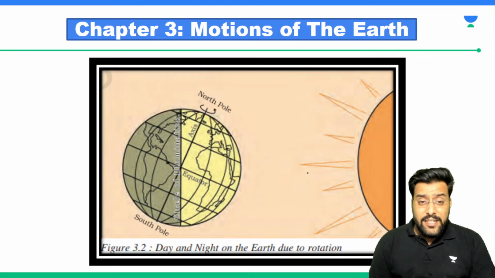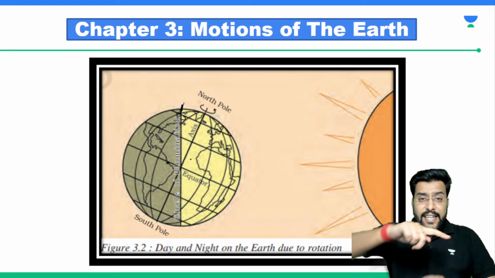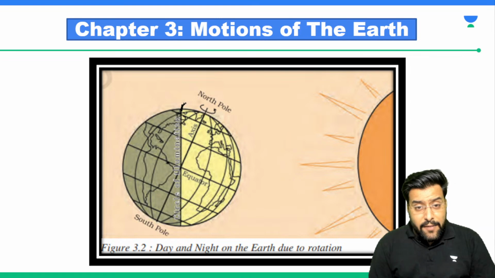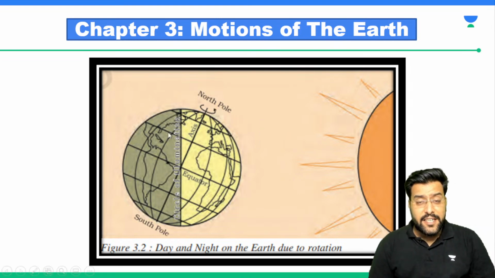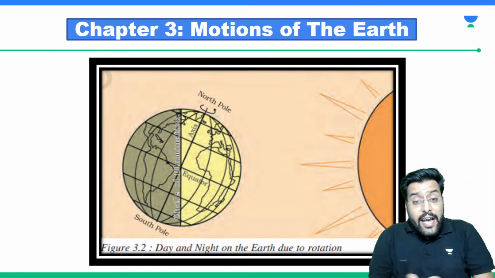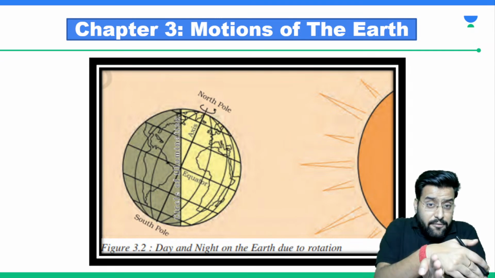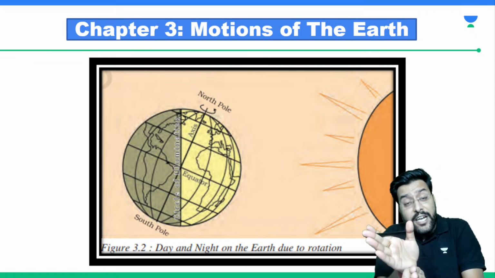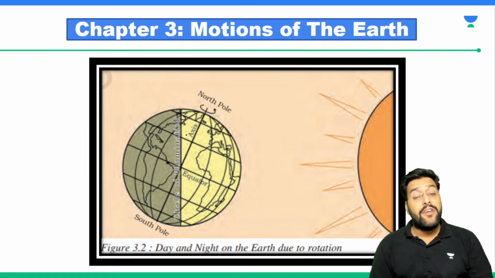So what will happen when sun rays are falling on one portion? Earth looks somewhere like this. You can see that the entire Earth is divided by this one circular line. Since it is a three-dimensional figure, this line which you are seeing here as straight is actually a round spherical line around the Earth. Standing on this line, on one side you will face darkness, on the other side you will face light. Why? Because this area is facing the sun, whereas this area is away from the sun.